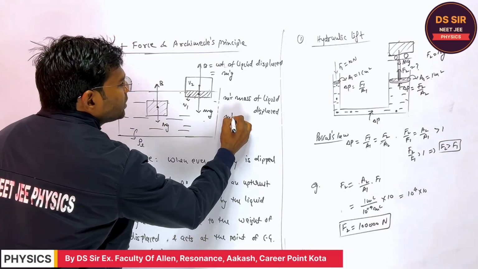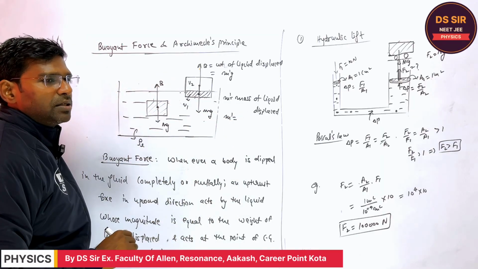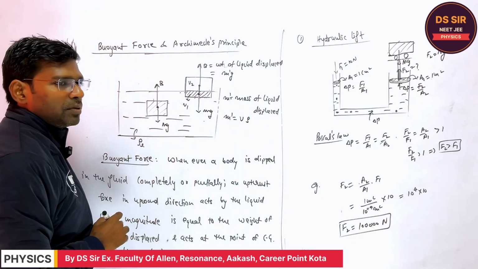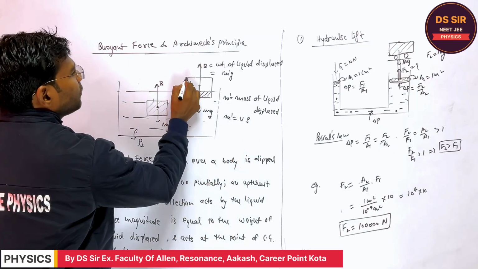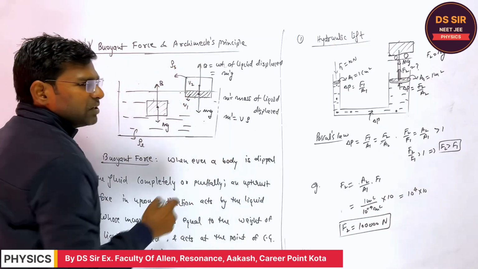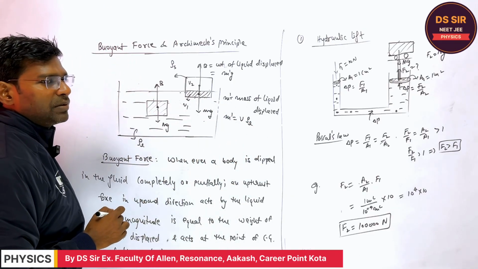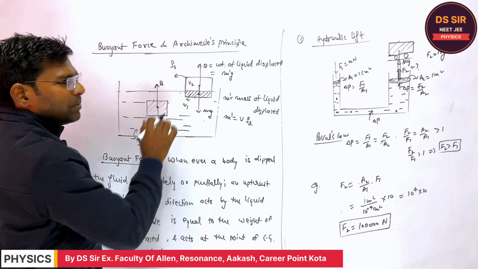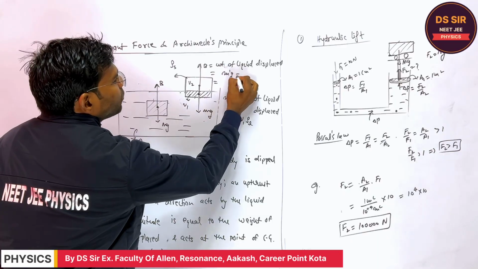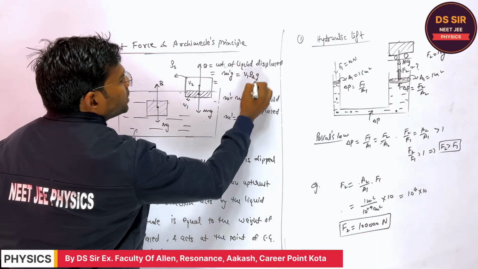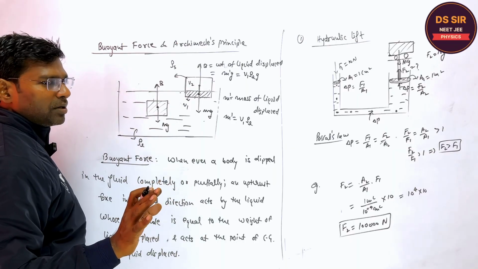What is the mass of the liquid displaced in this figure? Tell me. Mass is equal to volume into density. Volume into density of the liquid. Whose density will come? The density of the solid is, suppose, rho s. Which density will come? Very good. And which volume will come? V1, V2 or V1 plus V2? V1 only. So the buoyant force here will be equal to V1 into rho L into g when it is partially dipped. Is it clear or not?